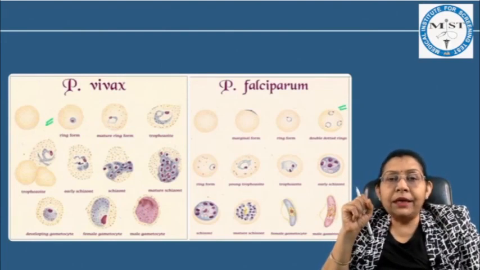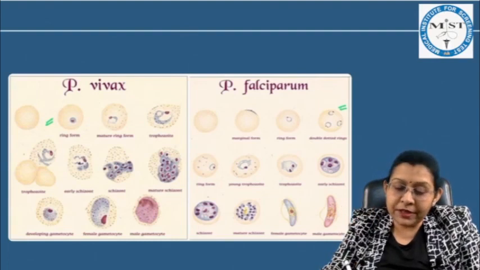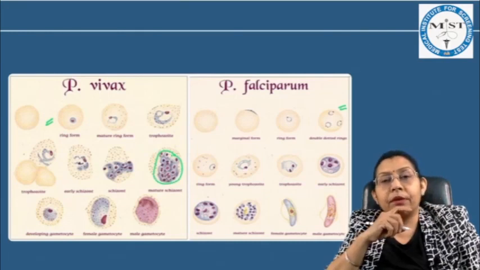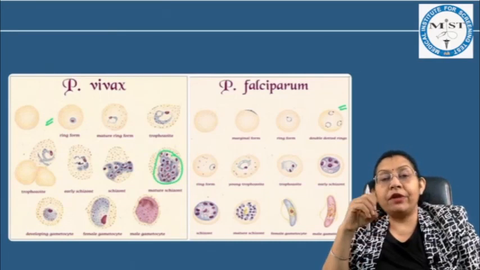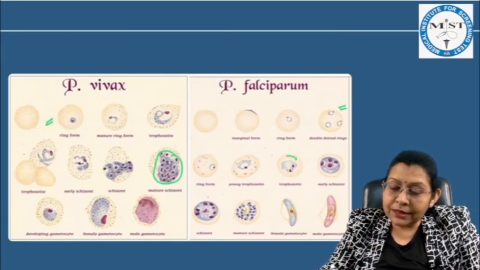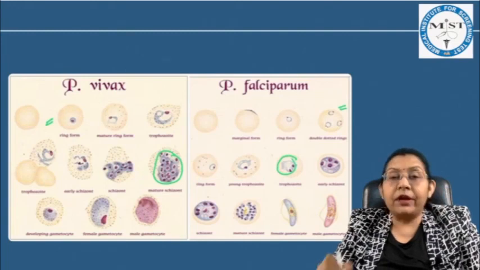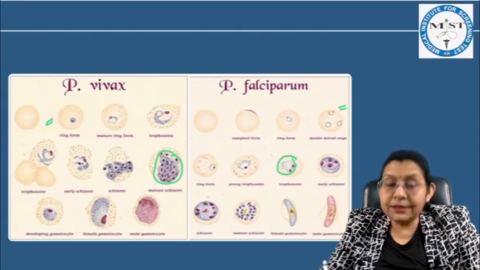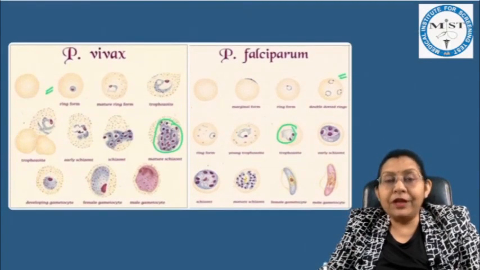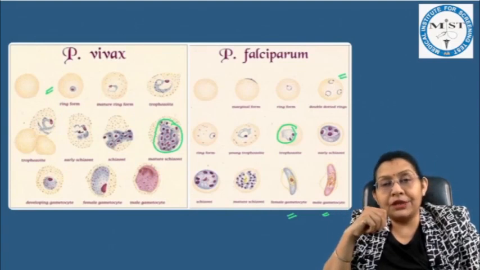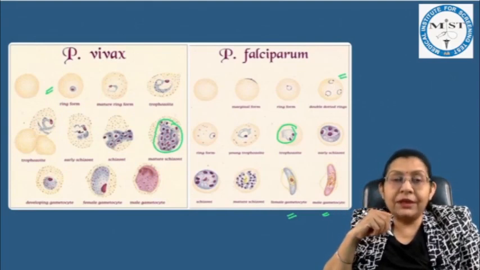Now, if you see the trophozoite form, in vivax the nucleus is amoeboid in shape and covers more than 2/3 of the cell, while in falciparum it is round and covers about 1/3 to half of the cell. And the most important is the gametes. In falciparum, the gametes are crescent shaped or banana shaped, while in vivax they are round.